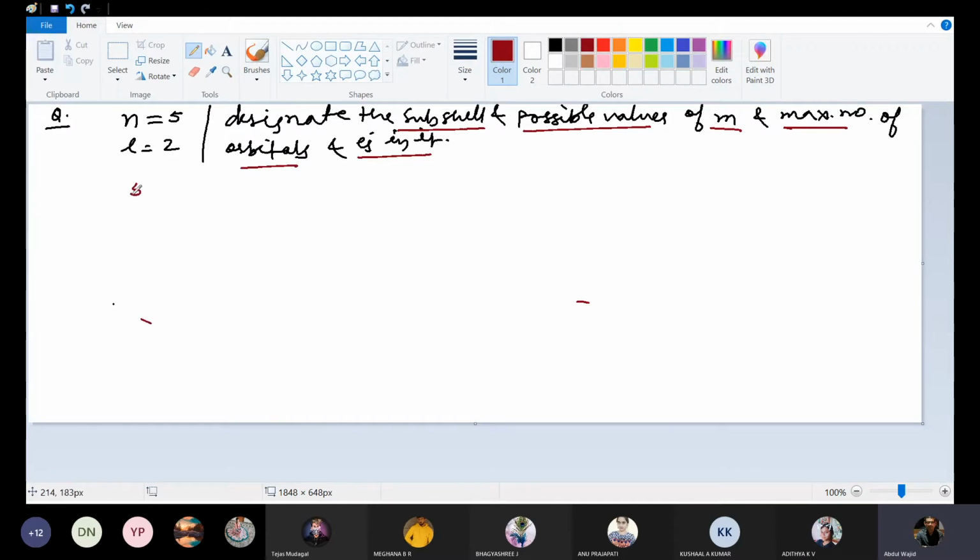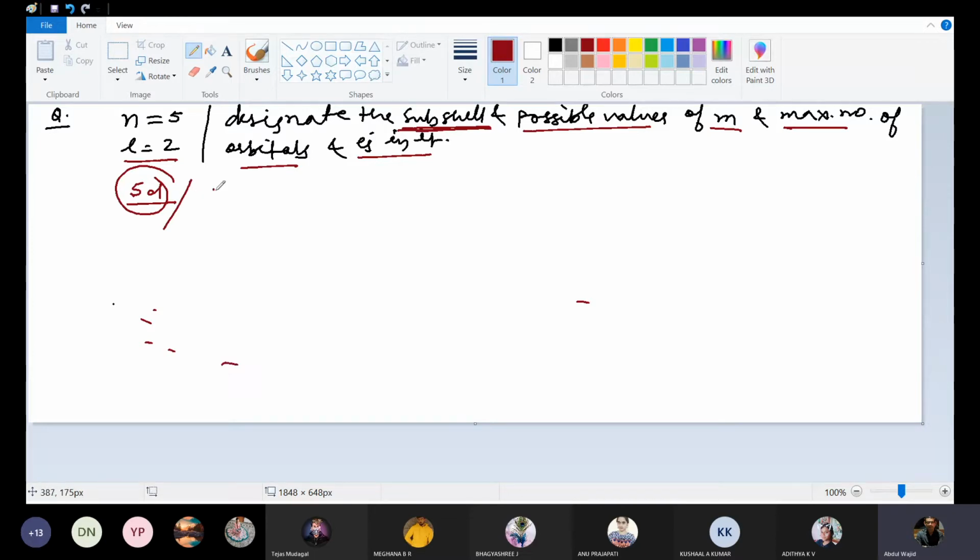n is equal to 5 means fifth shell. What is the meaning of l is equal to 2? l is equal to 2 means, sorry, l is equal to 2 means d subshell. So it is 5d. What will be the designation of the subshell? That is 5d. This first answer, designation of subshell is 5d. Next is possible value of m.